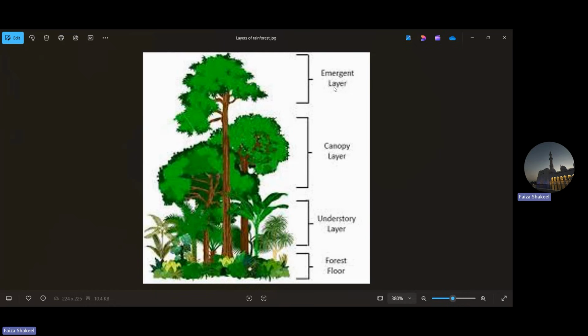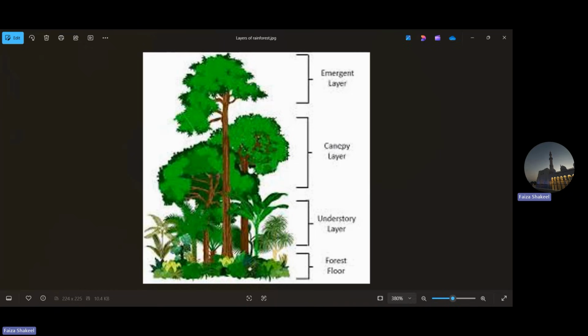Here you can find different kinds of animals and different kinds of birds, especially. You know why birds? Yes, because it is the topmost layer, and birds like to fly, because of which they are found here. You can also find a different variety of animals and birds here. Now moving to the second layer, I'm definitely going to show you pictures of the animals, so I don't want to mix it up. Let's move to the next layer, that is the canopy layer.